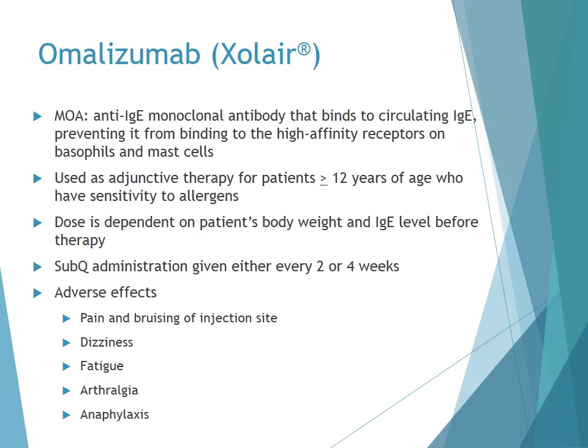Omalizumab is an anti-IgE monoclonal antibody, and it binds to circulating IgE, preventing it from binding to the high-affinity receptors on basophils and mast cells, decreasing the mast cell mediator release from allergen exposure. It's used for long-term control and prevention of symptoms in patients who are 12 years of age or older who have moderate or severe persistent allergic asthma inadequately controlled with inhaled corticosteroids.